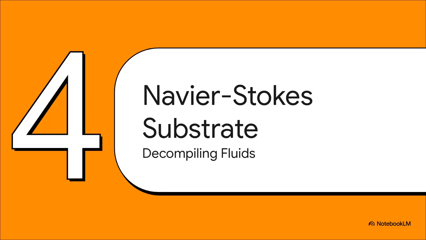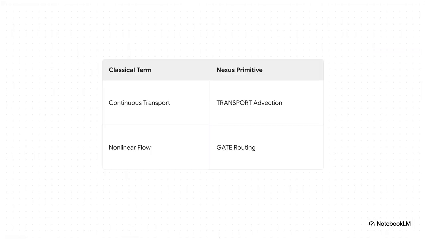Next up, Section 4, Navier-Stokes substrate constraints. Let's decompile fluid dynamics. Here, the paper translates classical, continuous math into raw, discrete operational logic. You know how classical Navier-Stokes equations worry about smooth fluid vectors developing infinitely dense singularities? Well, Nexus just strips away the continuous notation entirely. Continuous transport becomes a discrete transport advection primitive. Nonlinear flow turns into a localized gate routing operation, meaning the flow is actively dictating its own continuing path.